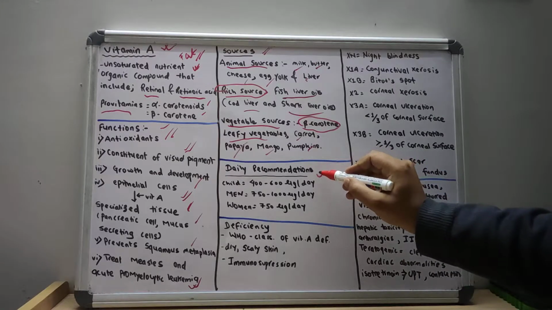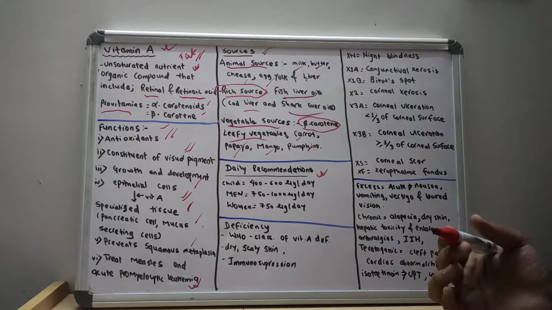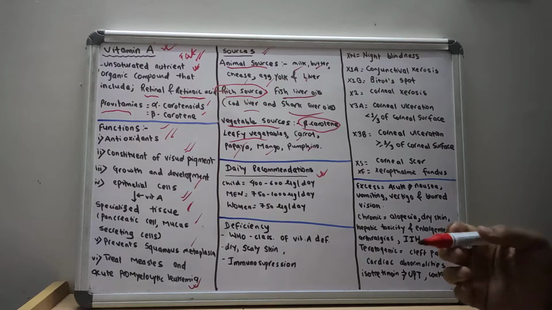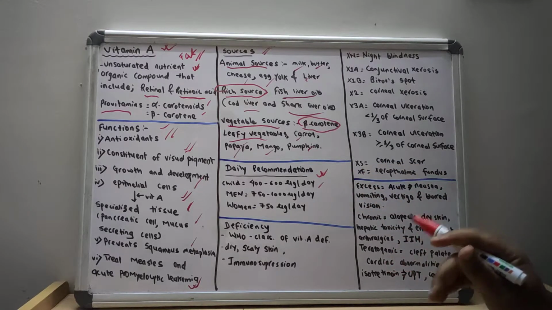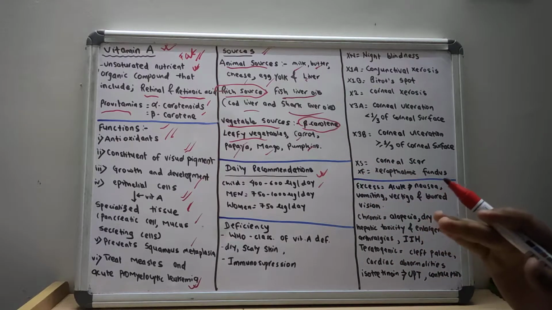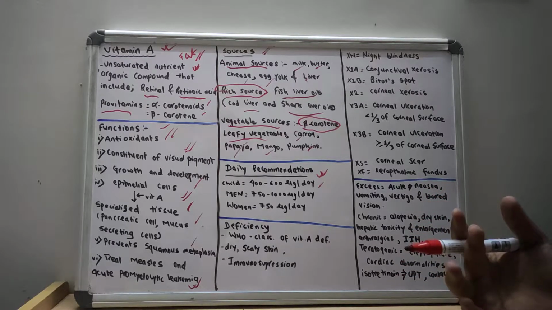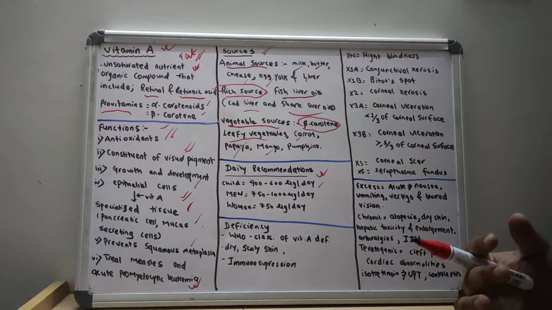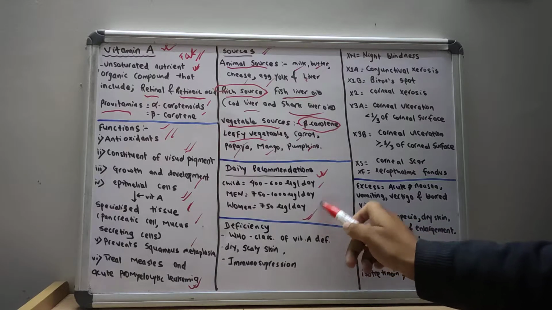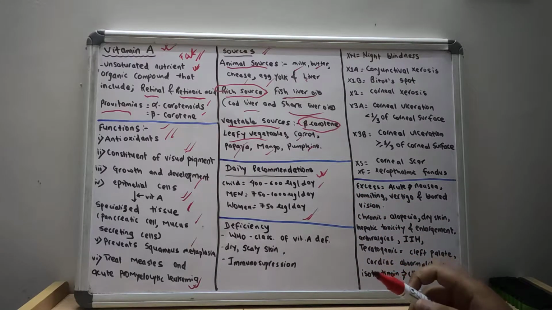So now, what is the daily recommendation of vitamin A? Daily recommended dose of vitamin A: if we look at the child, the daily recommended dose is 400 to 600 microgram per day. In the man it is 750 to 1000 microgram per day, and in the woman it is 750 microgram per day.